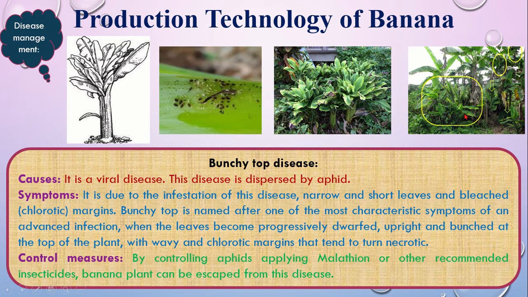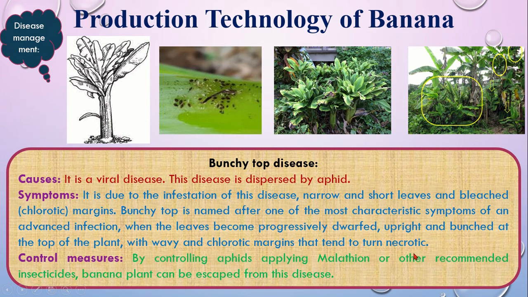In this picture as well, you see the top portion makes a bunch and is dwarf. This happens due to the attack of the virus dispersed by an insect called aphid. By controlling aphid, applying malathion or other recommended insecticide, the banana plant can be saved from this disease.